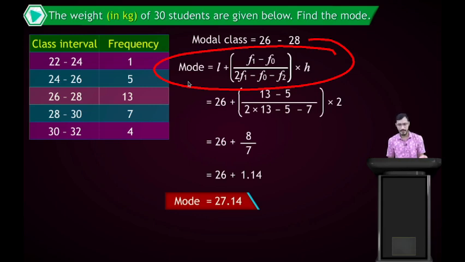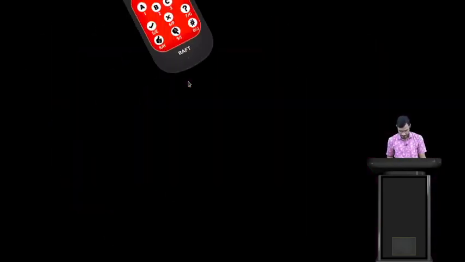And then you learned the meaning of these terms. F1, f0, f2, L and h: there are 5 terms here. So remember always, L is the lower limit of the class, f1 is the frequency of the model class, f0 is the frequency of the preceding class, f2 is the frequency of the succeeding class, and h is the size of the class.